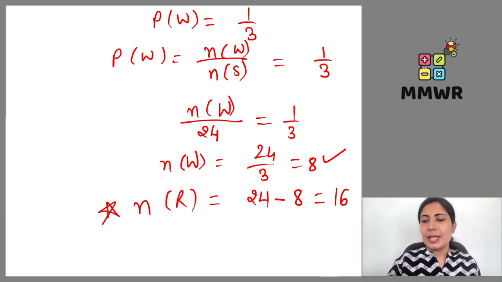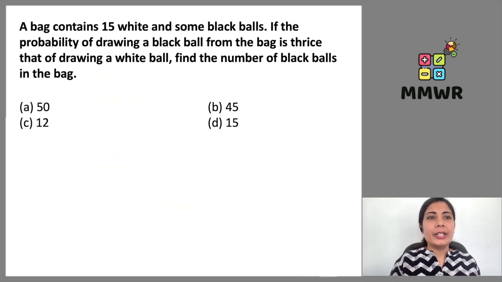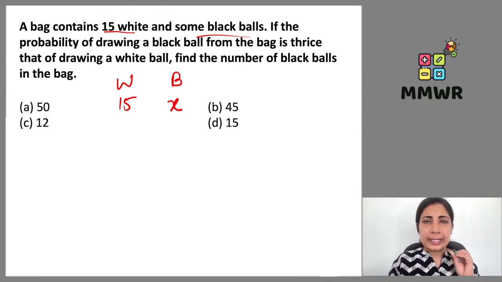Okay. Next problem we have, a bag contains 15 white and some black ball. How many white balls are there? 15, and black balls we don't know how many are there. So we can write x, y, z, any number. Question mark also we can put here.